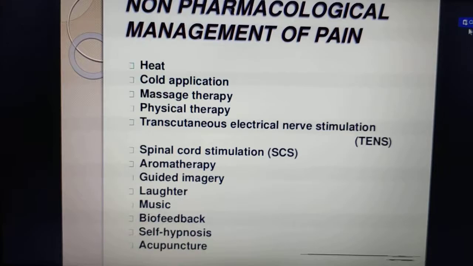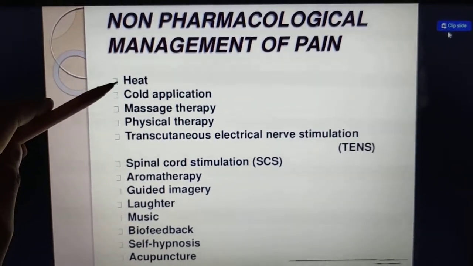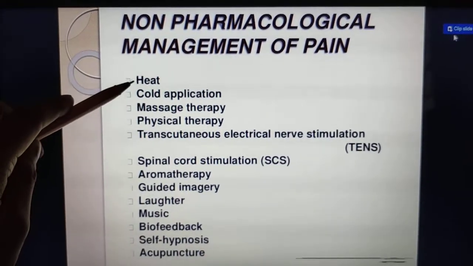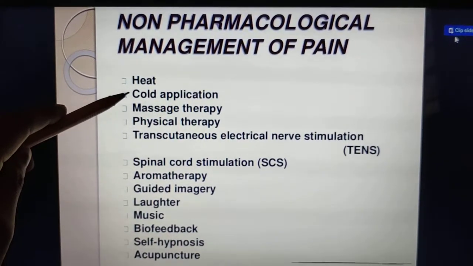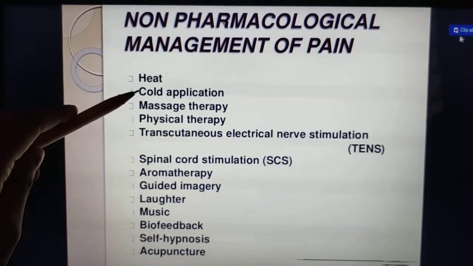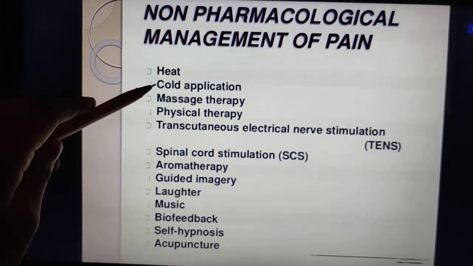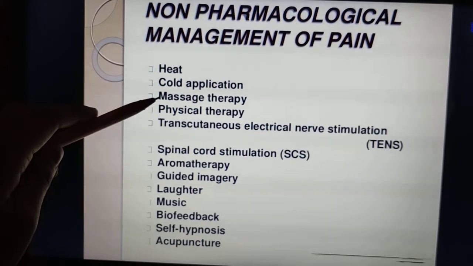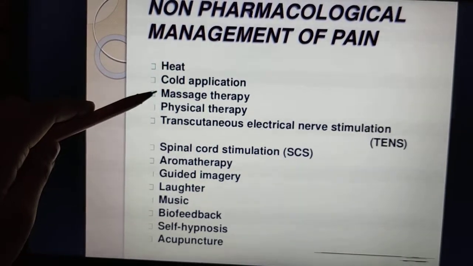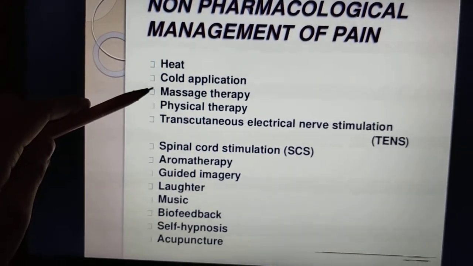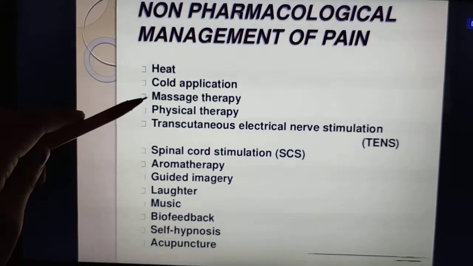Now we have so many types. What are those? Heat application. First one is we are applying heat. We are relieving the pain, that we call heat application. Then cryotherapy, or we can say cold application. Cold packs. We have studied what the cold packs are and how to use them, isn't it? So by applying cold, we can also treat the pain. Also massage therapy, oil massage, body massage. We are doing massage to the affected area where the patient is complaining of pain, that we call massage therapy.